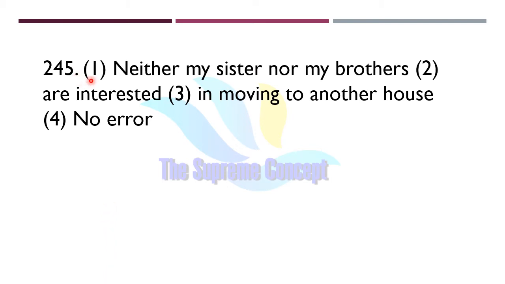Question number 245. Neither my sister nor my brothers are interested in moving to another house. Now find out where exactly the error lies in this question. Yes, there is no error in this sentence, because here neither and nor are used, and after nor the subject is brothers, which is plural. The second subject is plural, so we will use the plural verb form are. It is correct. There is no error in this sentence.